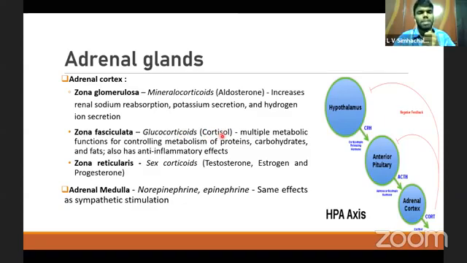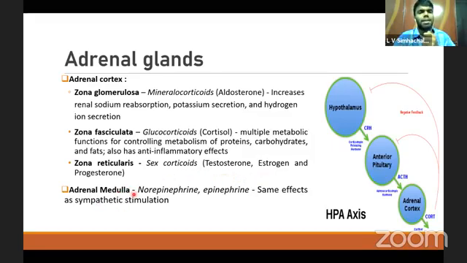Okay, it is mainly released in stressful conditions. This has multiple metabolic functions in controlling the metabolism of the proteins, carbohydrates, and fats. It also has anti inflammatory effects, as it is a steroid hormone. Zona reticularis produces sex corticoids like testosterone, estrogen, and progesterone. Estrogen and progesterone are the female hormones, and testosterone is a male hormone.